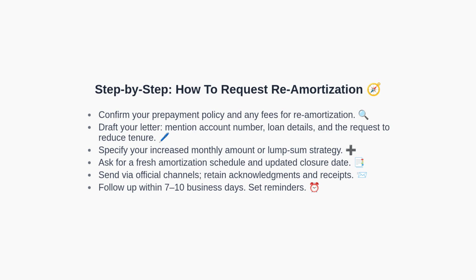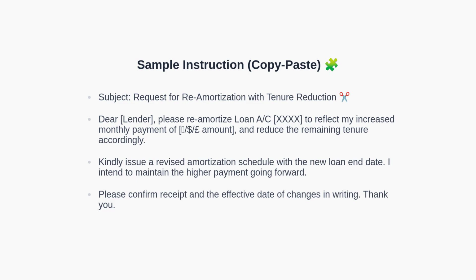To execute, first confirm the lender's prepayment and re-amortization policies, including any administrative fees. Next, draft a letter that includes your loan account number, property address or reference, and a clear request to reduce tenure via re-amortization. Specify the increased monthly amount or lump sum prepayment plan. Ask for an updated amortization schedule and revised closure date. Submit through official channels, keep records of submission, and follow up within 7 to 10 business days until you receive written confirmation. Use this sample instruction as a template.